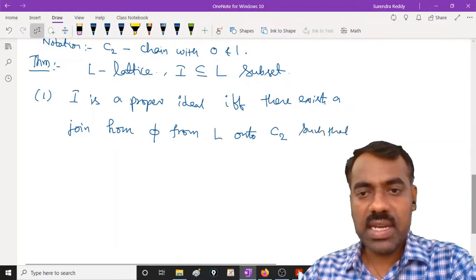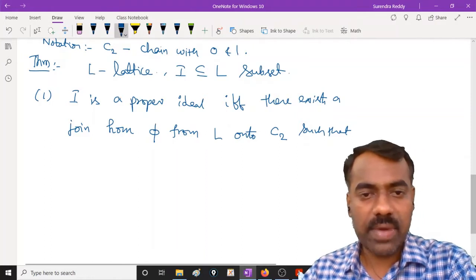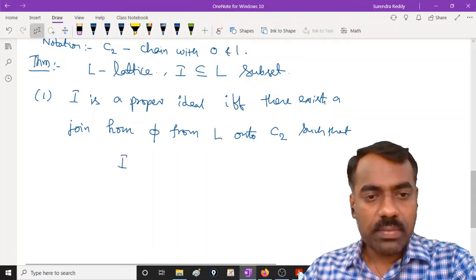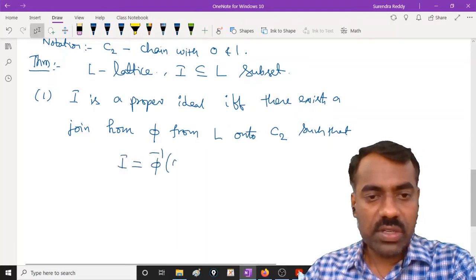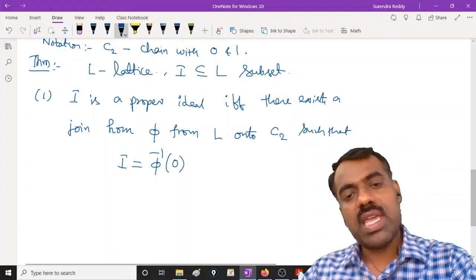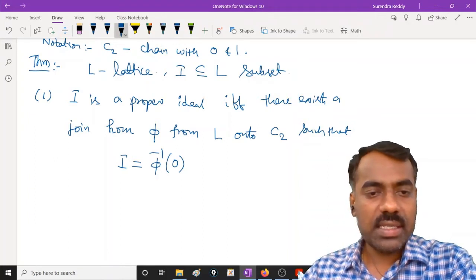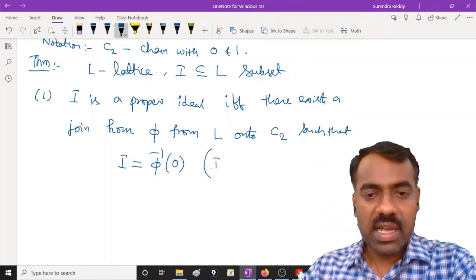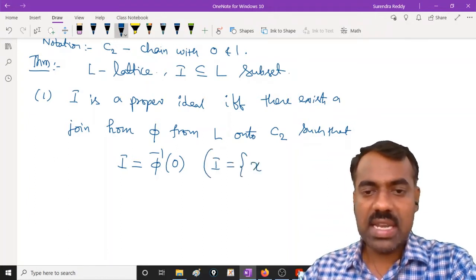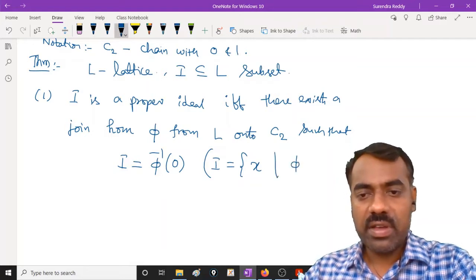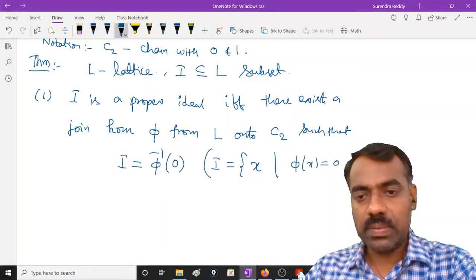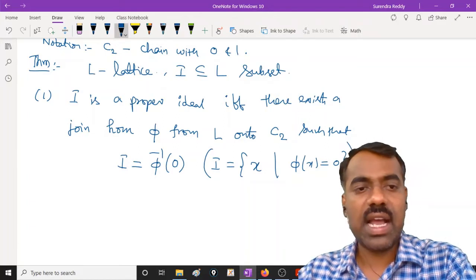What is this relation? There exists a homomorphism phi, and this I should be phi inverse of 0. That means your I should be the inverse image of 0. So x is in I if phi of x is 0. Is this clear? That is your I.